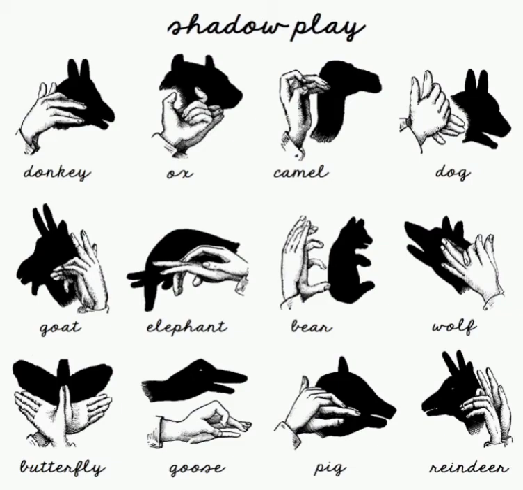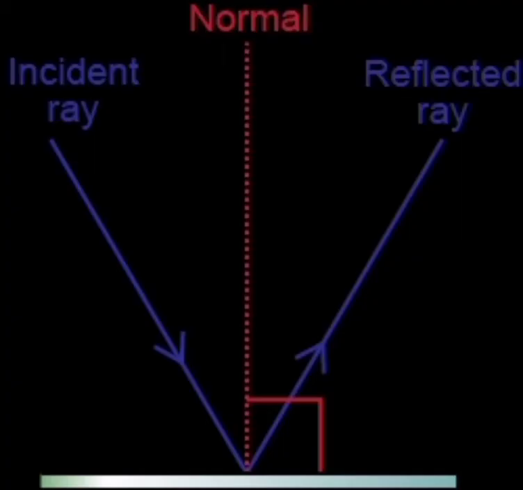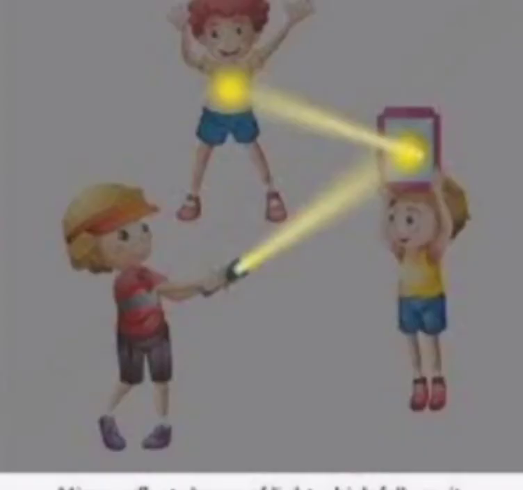Now, let us know about reflection. To understand it clearly, let us perform an activity. This activity should be done at night or in a dark room. Ask one of your friends to hold a mirror in his or her hand at one corner of the room. Stand at another corner with a torch in your hand. Cover the glass of the torch with your fingers and switch it on. Adjust your fingers with a small gap between them so that you can get a beam of light. Direct the beam of light of the torch at the mirror that your friend is holding.